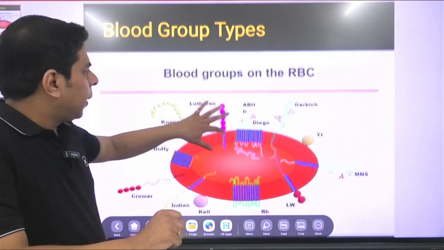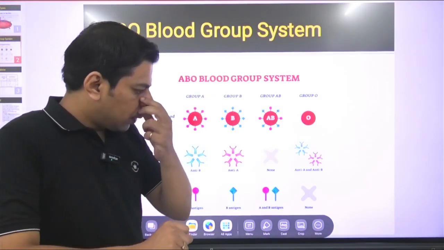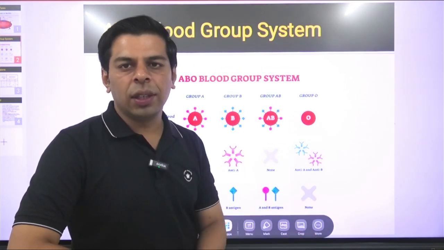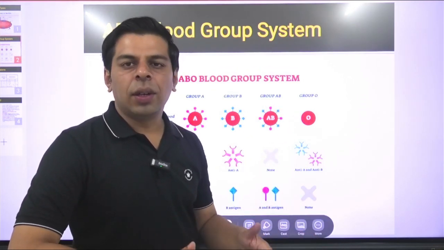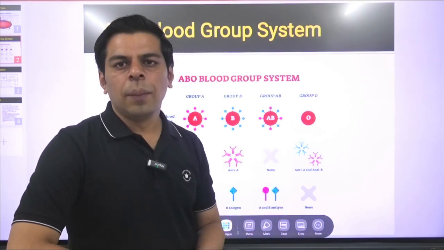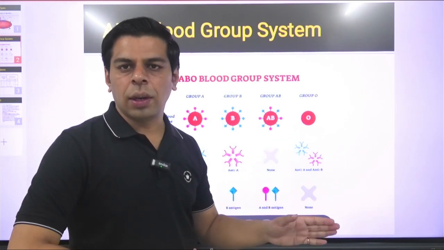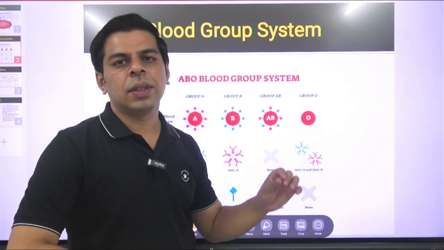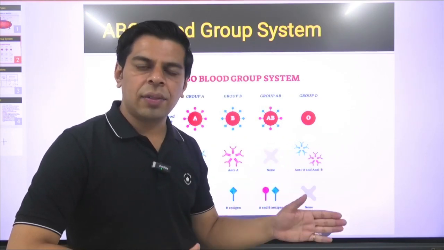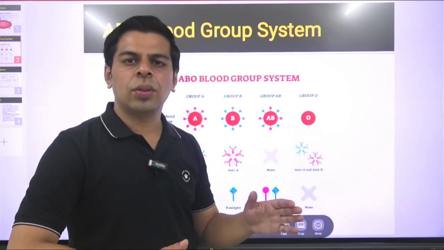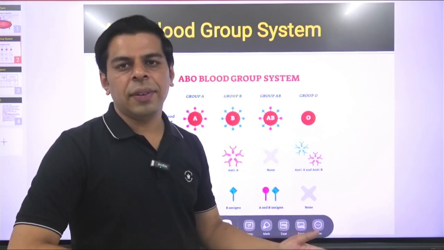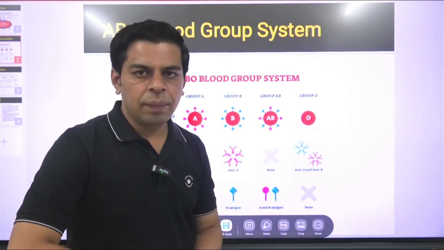So coming to the main technical part: how did this blood grouping, especially ABO, which continues to be the universally used paradigm, come into being? The credit goes to Landsteiner. Landsteiner was the person who deciphered this ABO blood grouping at the global level. At times the examiner tends to confuse this name with William Harvey, who discovered blood circulation. So make sure you are able to distinguish that blood grouping, ABO, is by Landsteiner, whereas blood circulation is by William Harvey.